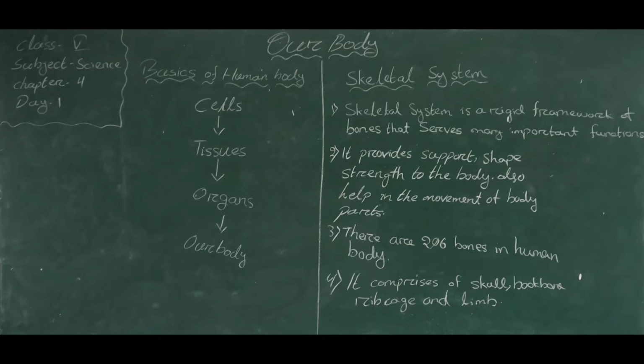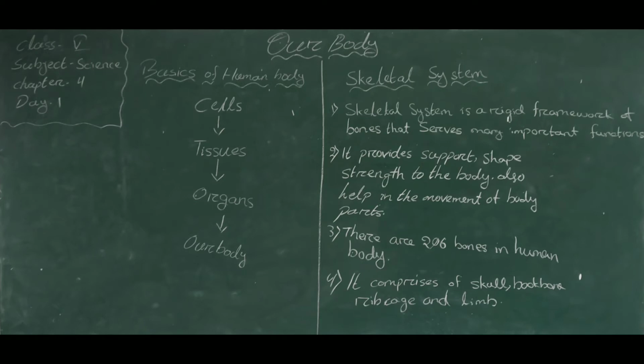You have already studied that our body is composed of cells, then tissues, then organs. The cells that perform a common function are grouped together to form a tissue, and the tissues that carry out the same task form an organ. So, different organs, different functions, and together they make up an organism. Students, in this chapter we will read about the skeletal system and the circulatory system in detail.